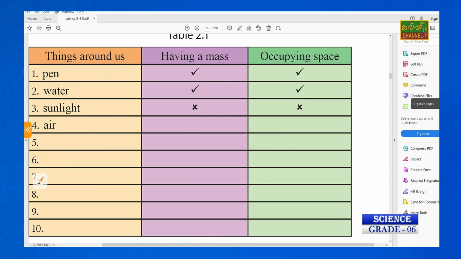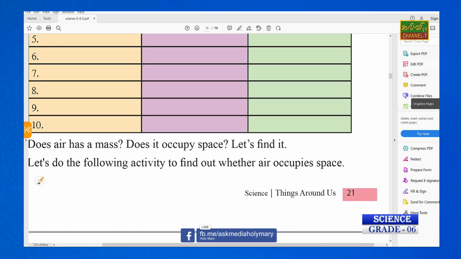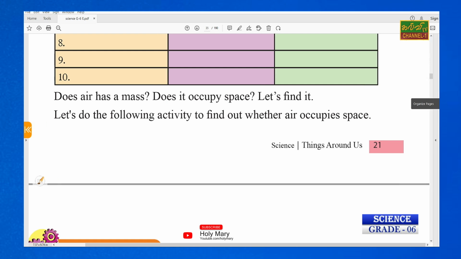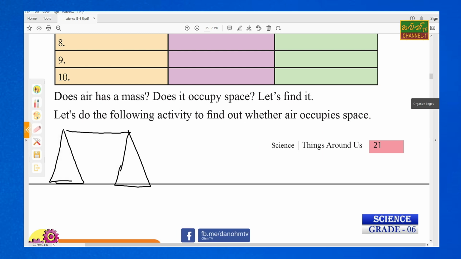We are studying grade 6 unit 2 book. Does air have mass? Yes. Does it occupy space? Yes. Let's find out. Let's do the following activity to find out whether air occupies space. So now we are going to study that air occupies space. I already mentioned, there's a balance one can use to measure the mass. For example, this is an empty balloon.